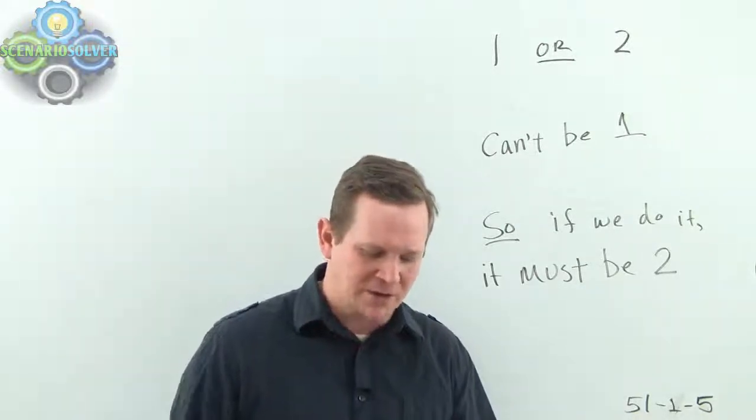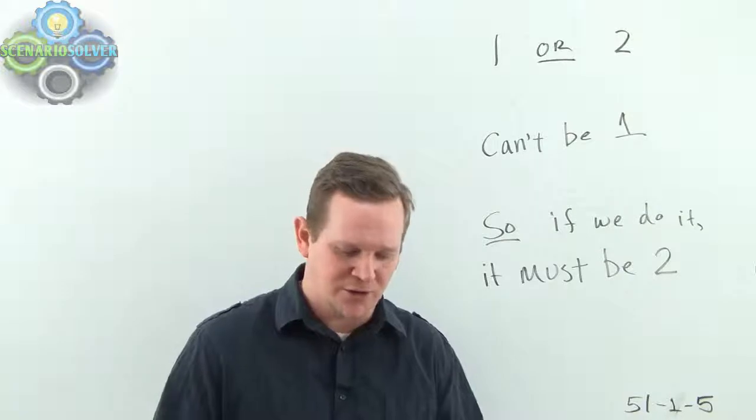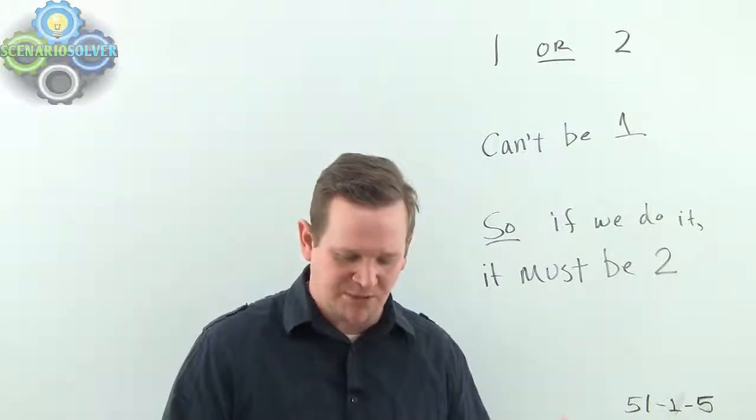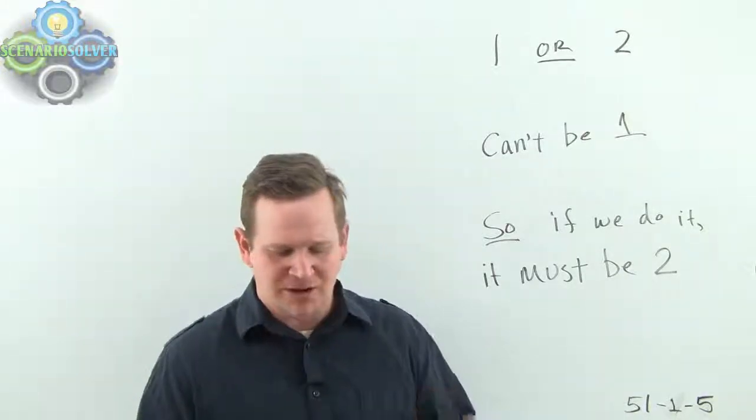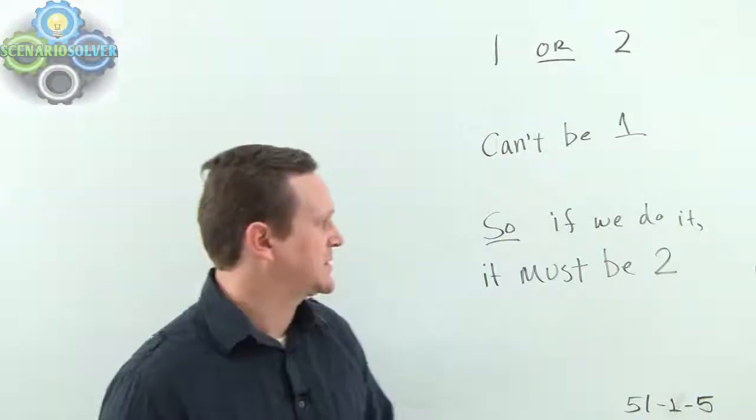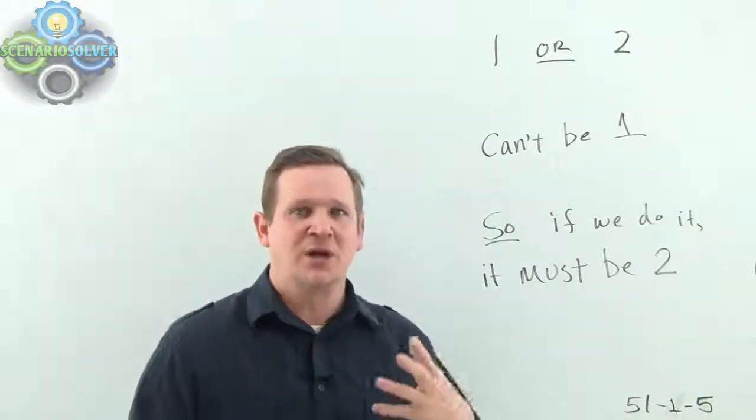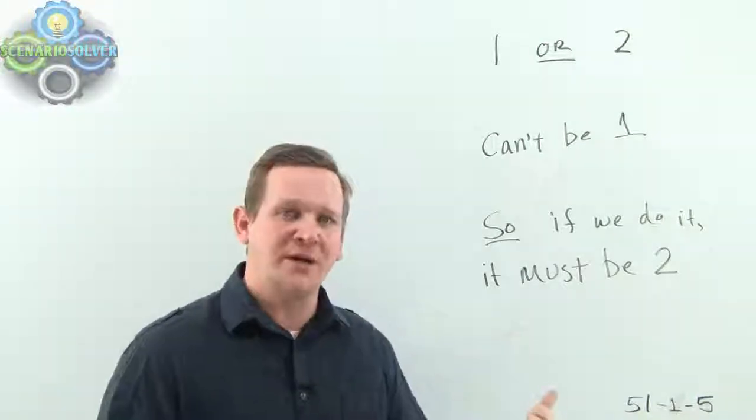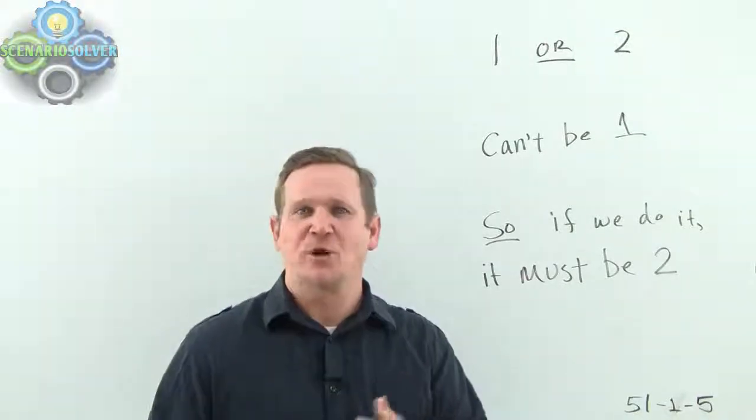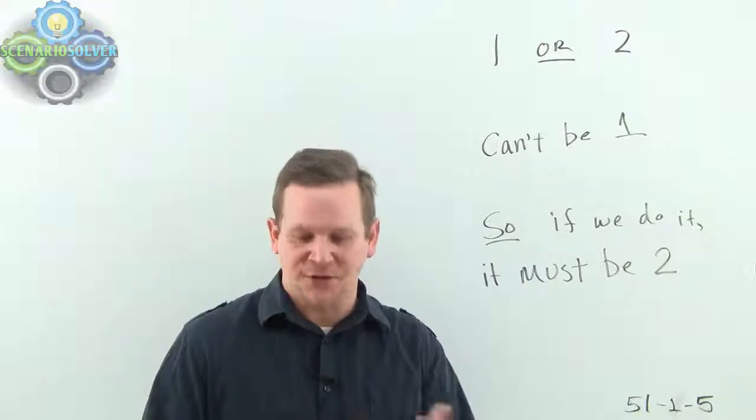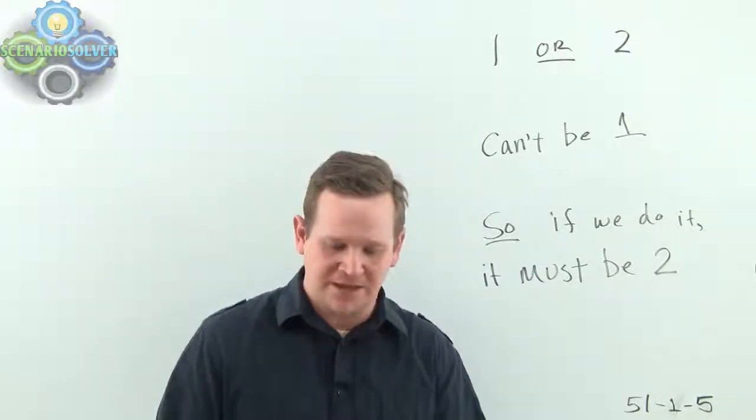D, any path along this embankment must be either concrete or stone, but concrete cannot be built in this location. So if there is to be a path, it must be stone. And that's exactly what this reasoning is doing as well. We have two options. We know that one cannot happen. So if we're going to do it, we're going to have to use the other one. That's exactly what D does.